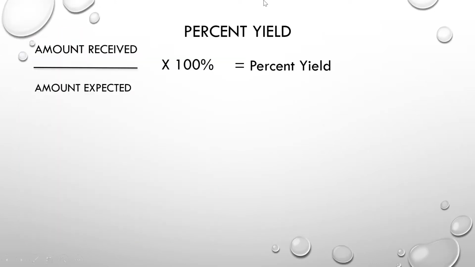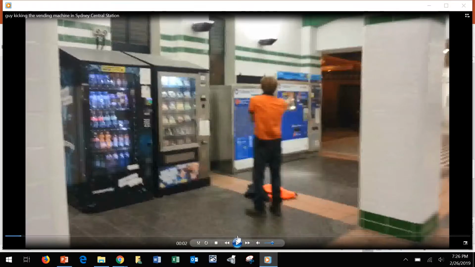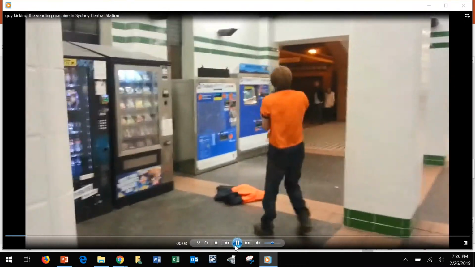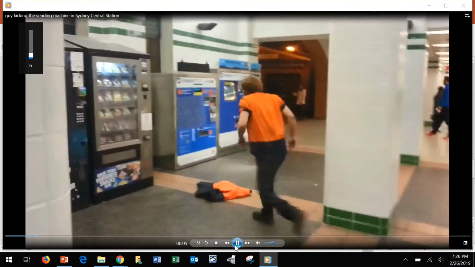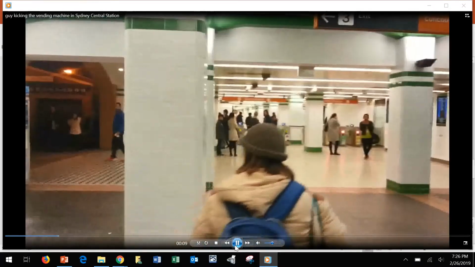Percent yield is what you receive divided by what you expect times 100, if you don't understand percentages. That's what percent yield is. And in the case of this little movie here, you will see that this guy is trying to get his stuck candy out, right? His candy's stuck in that machine, and what he wants to do is get it out.